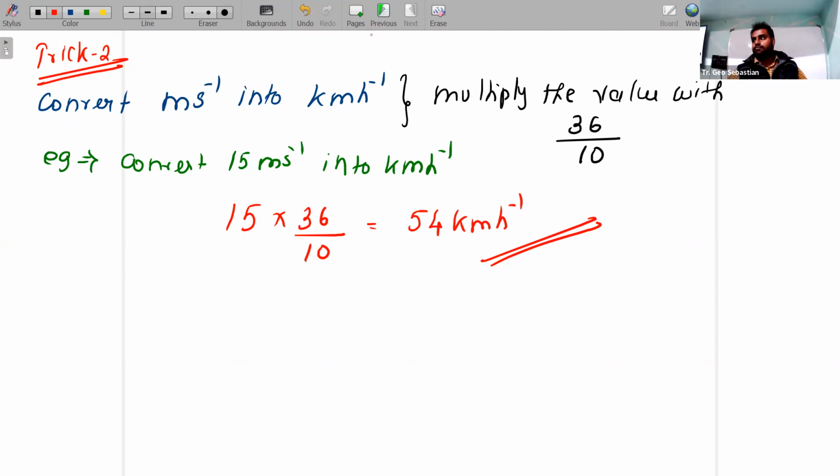So these are the revision questions from Section A of the chapter Motion in One Dimension.